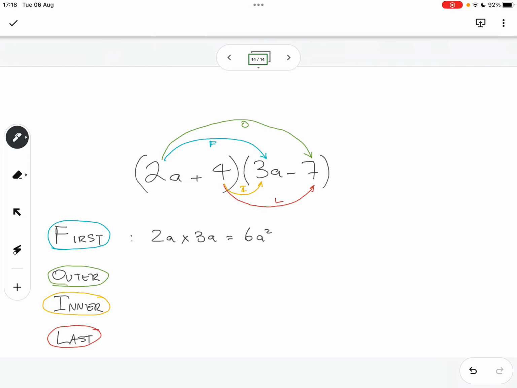Do you understand how we get the 6a squared? Okay, can you explain that? So like, because the numbers are like two of them, so it's like to the.